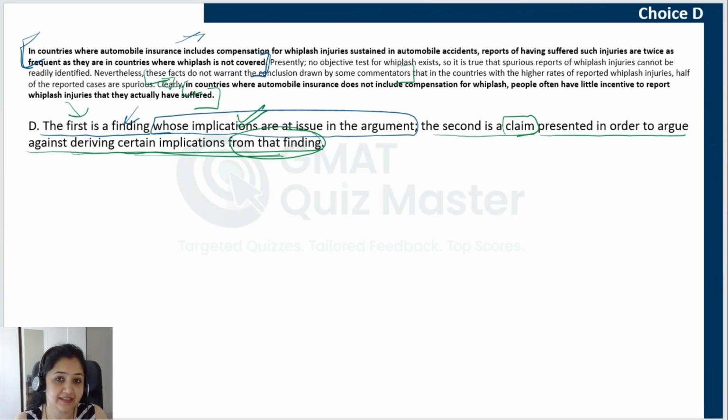Now, if you rejected this answer choice, one reason can be that you were not sure about the main conclusion. You thought that BF2 is the main conclusion. You saw choice C, which mentions BF2 as the main conclusion, and you went ahead with that. So that can be one reason you did not evaluate this choice at all. The second reason can be that you were not able to understand what this answer choice is saying.